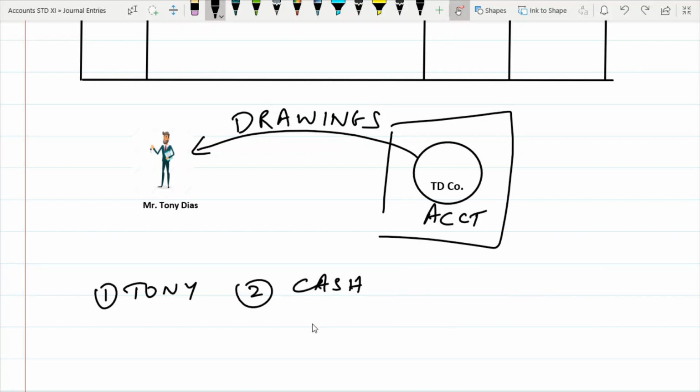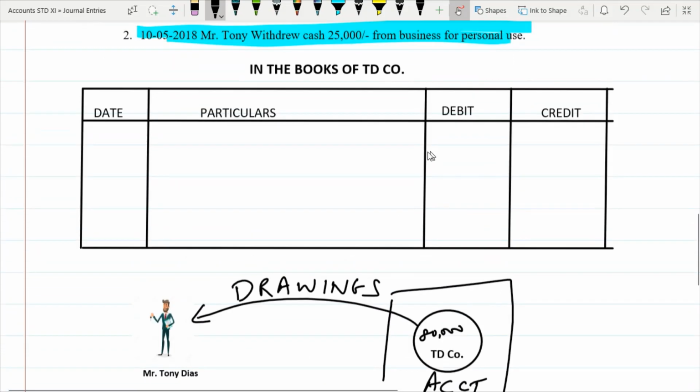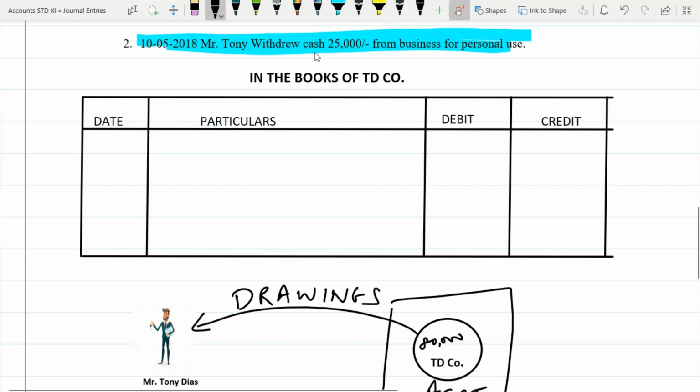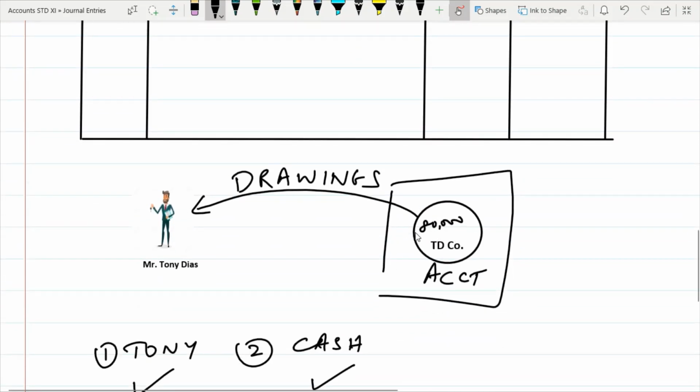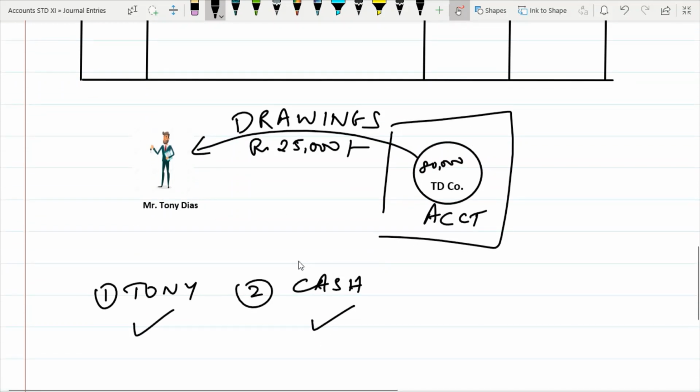So what is to be considered is cash and Tony. Now here you are the accountant. Say 80,000 is the balance. Out of 80,000, what the problem states is Mr. Tony withdrew cash 25,000 from the business for personal use. So from this 80,000, 25,000 rupees is withdrawn by Mr. Tony for his personal use. So here it is cash 25,000 is withdrawn, right?